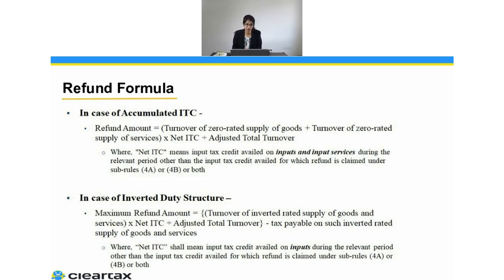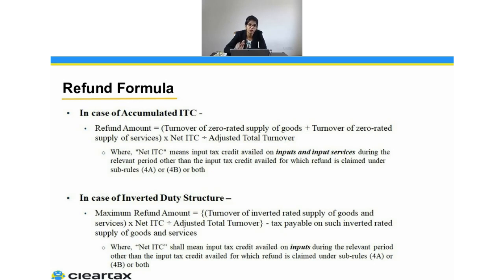That is for the inverted duty structure, and the formula is over here. The maximum refund amount is equal to the total turnover of inverted rated supply of goods and services divided by adjusted total turnover multiplied by net ITC, minus the tax payable on such inverted rated supply of goods and services.